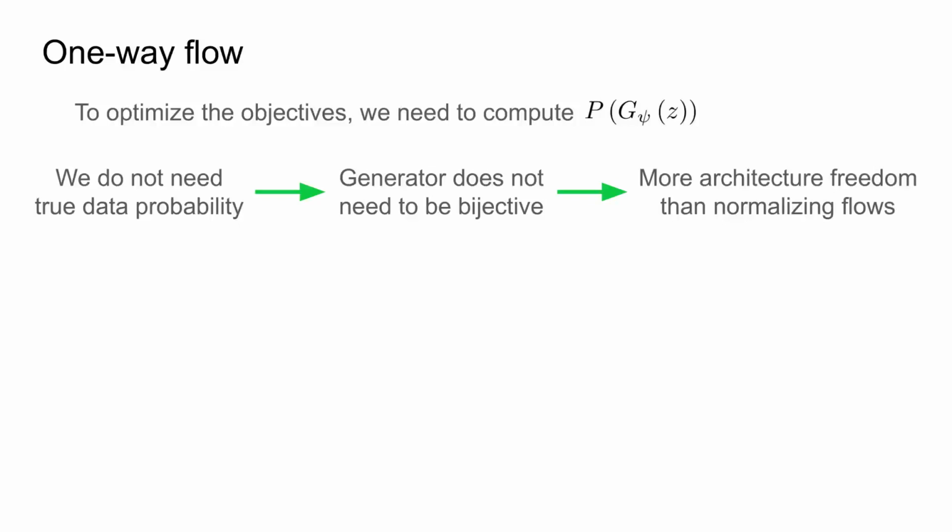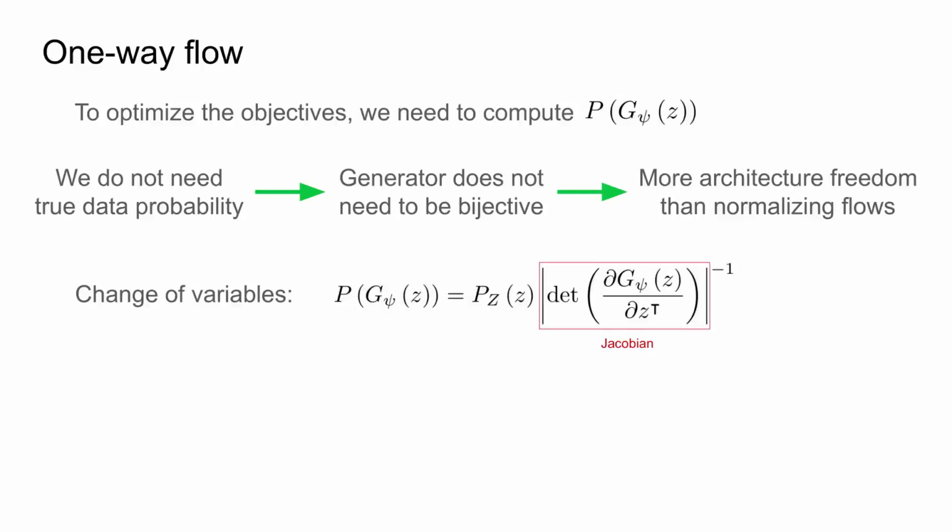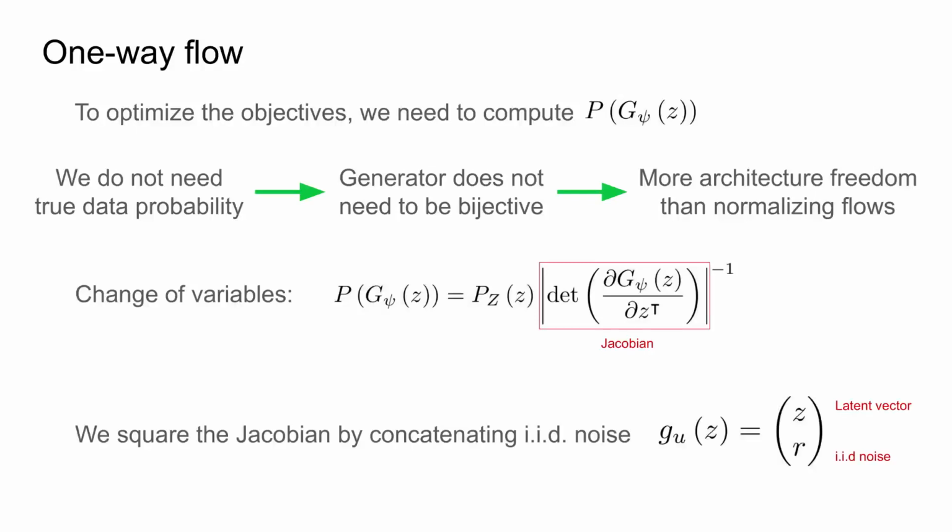However, note that in our case, we only need the probability of the generated samples and not of the true data samples as with normalizing flows. Without this bijection constraint, we have almost complete freedom in designing the generator. Here, we propose a method to estimate PG for almost any generator architecture, which we call one-way flow. Our method is based on the change of variables formula, which requires the computation of the inverse determinant of the Jacobian. The determinant requires the Jacobian to be square. We achieve that by concatenating independent and identically distributed random noise to the latent vector.